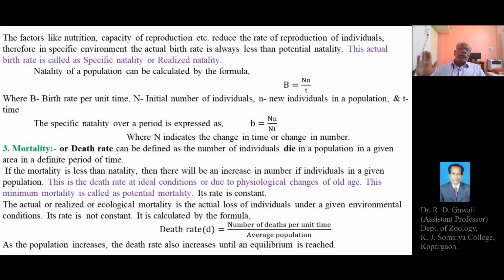But the actual mortality, or realized mortality, or ecological mortality, is the actual loss of the individuals under given environmental conditions.